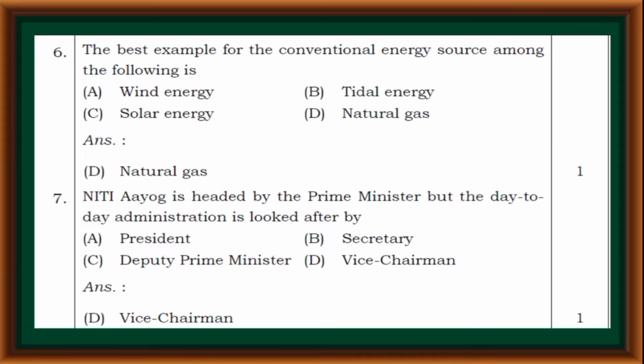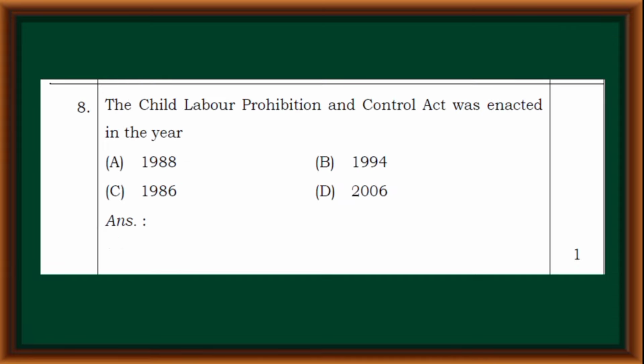Vice Chairman, option D, is the correct answer. The Child Labour Prohibition and Control Act was enacted in the year 1988, 1994, 1986, 2006. 1986 is the correct answer.